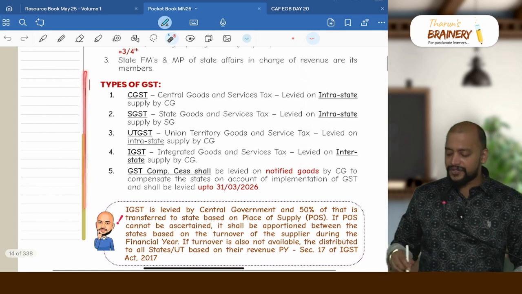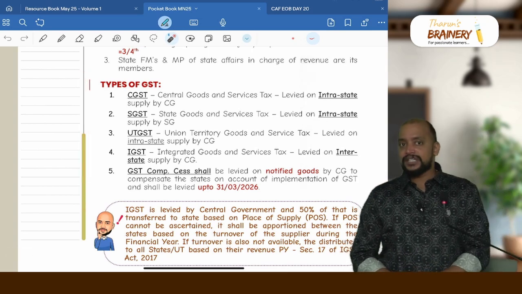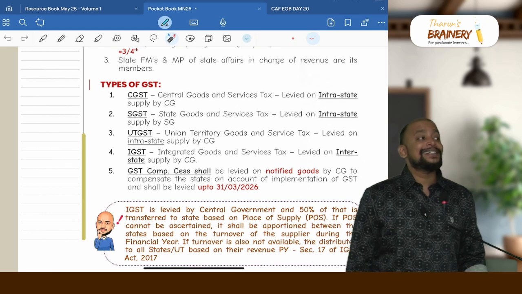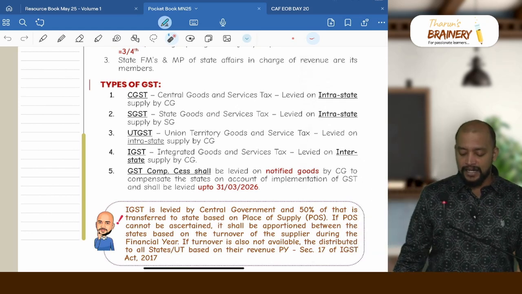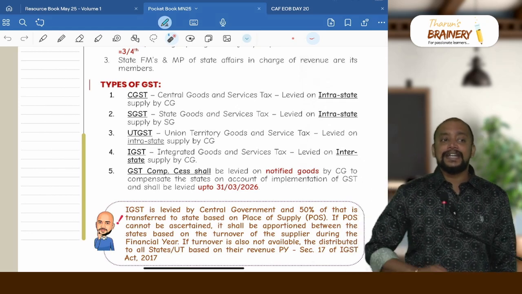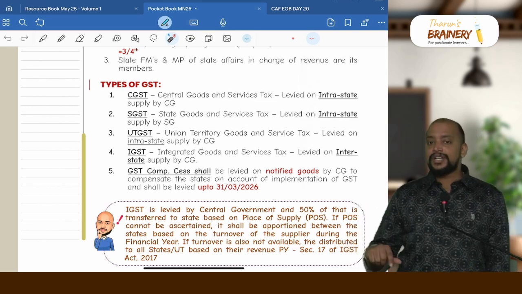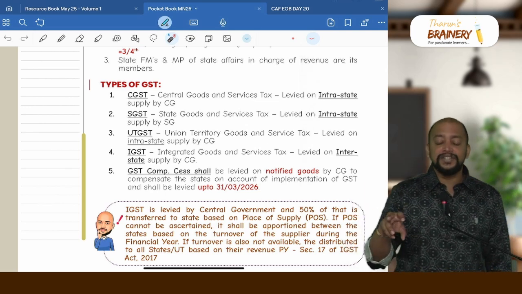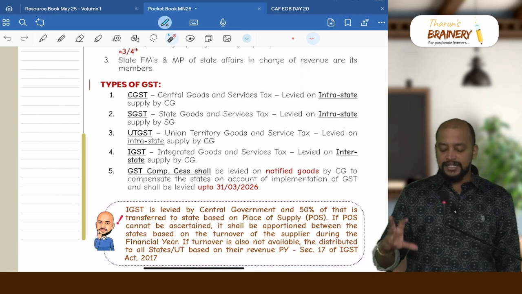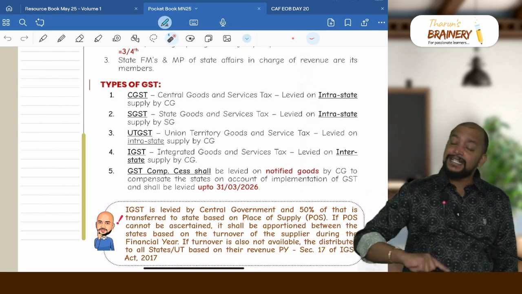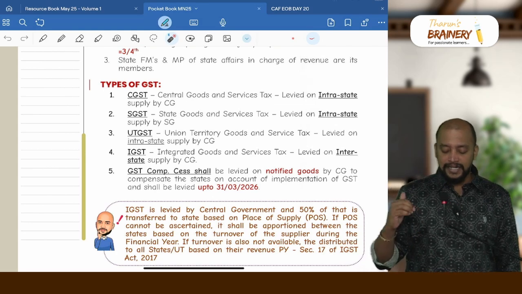Then types of GST, we have CGST, that is Central Goods and Services Tax, which is levied on intra-state supply by central government. SGST is on intra-state supply only but levied by state government. UTGST is also intra-state, that is within the union territory, but it is levied by central government, whereas IGST is in case of interstate supply levied by central government.